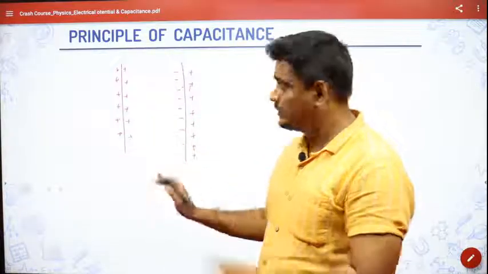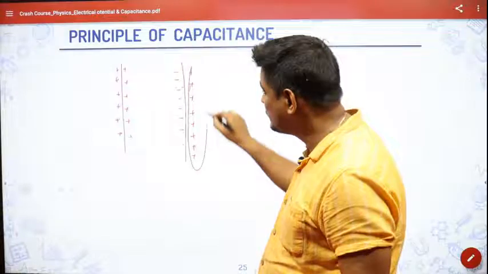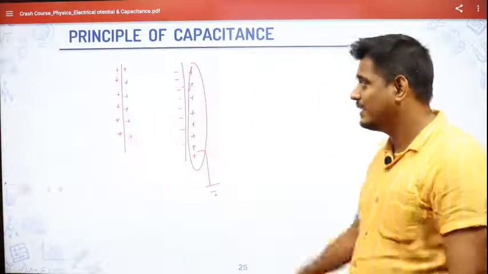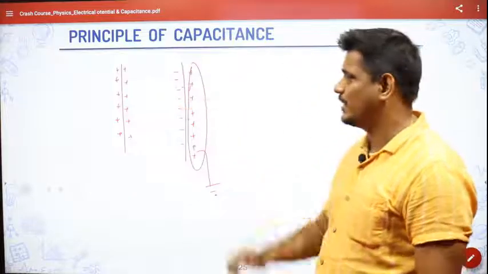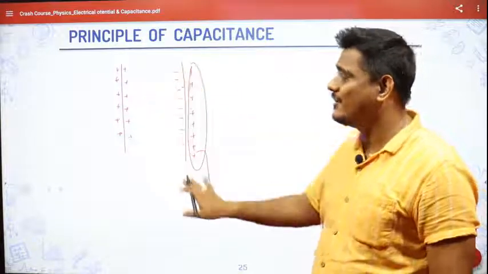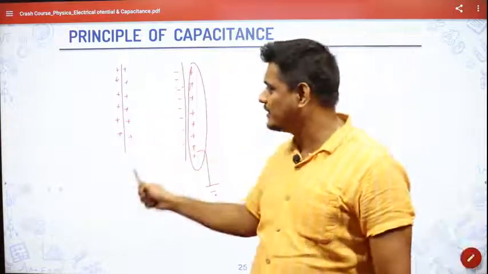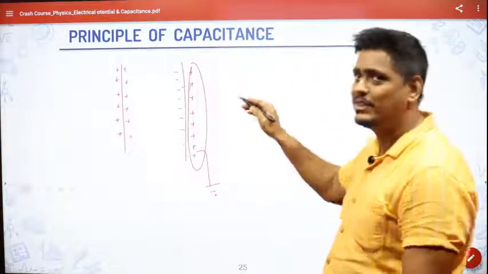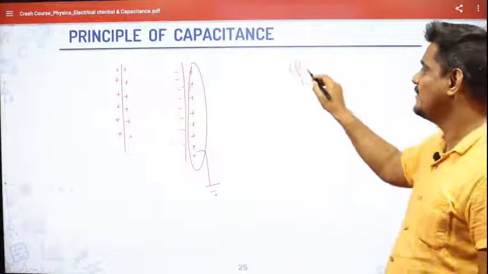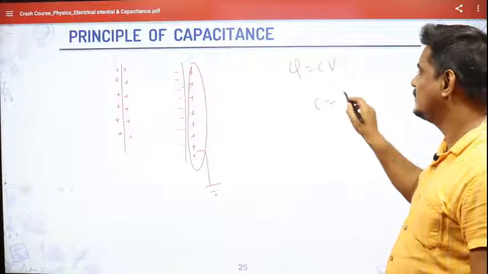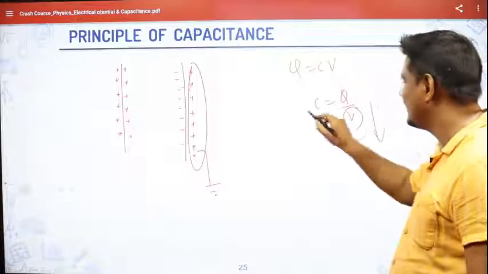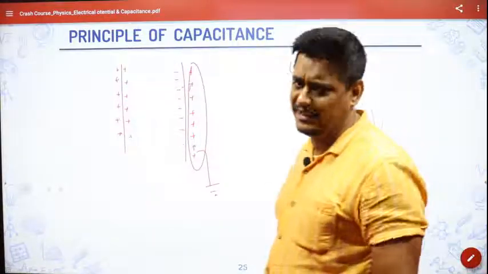Now there is no change. But suppose all this positive charge I take out somehow by earthing. By earthing, I am taking out all the positive charge. Then what will happen? Only negative will remain. So the total charge will reduce. Now we know that Q is equal to CV, isn't it? And C is equal to Q by V. So if the potential reduces, the capacitance will increase. That is the principle of capacitance.